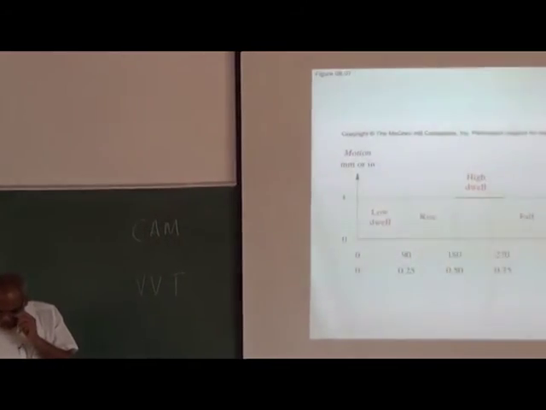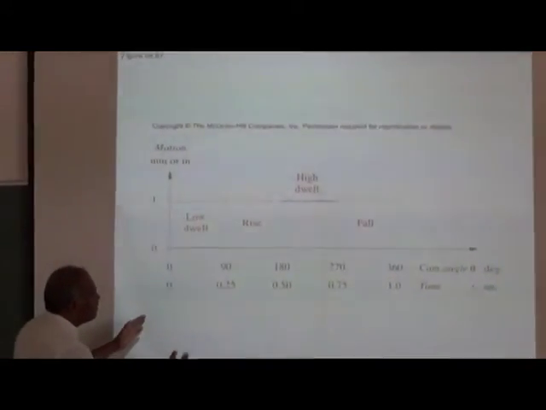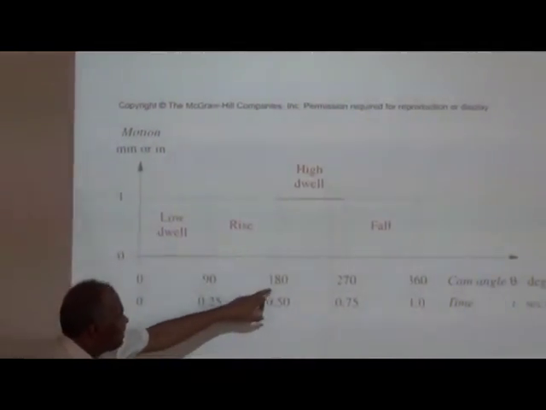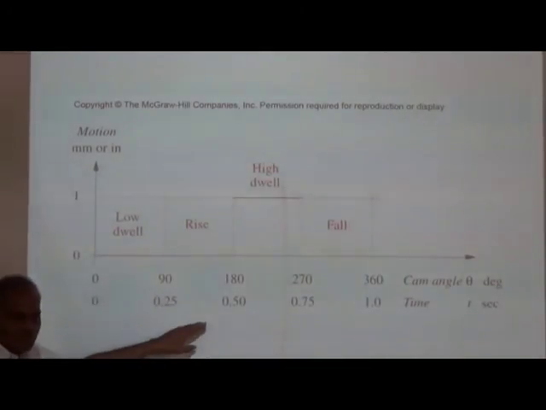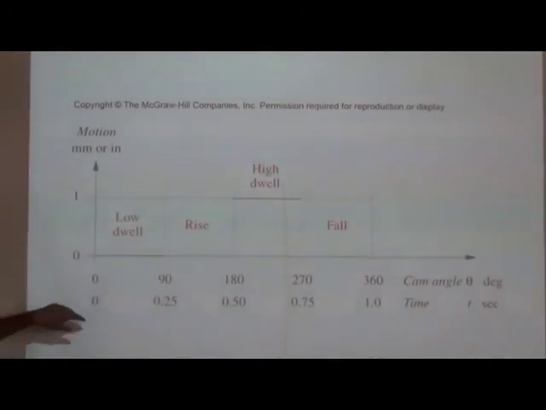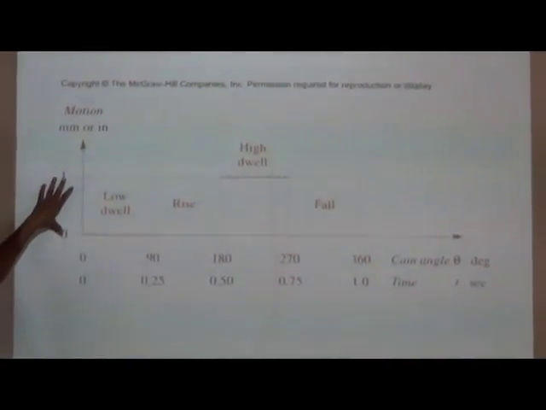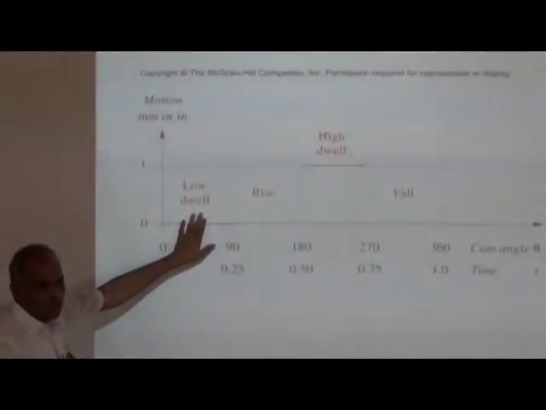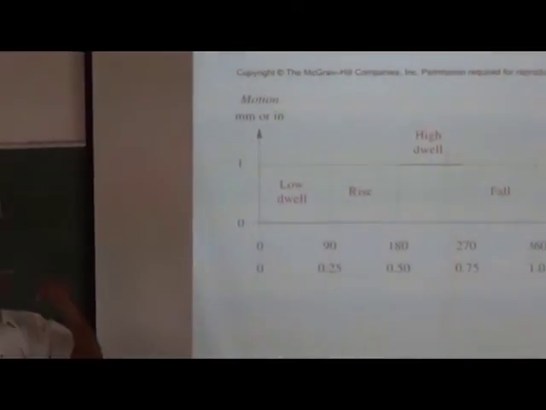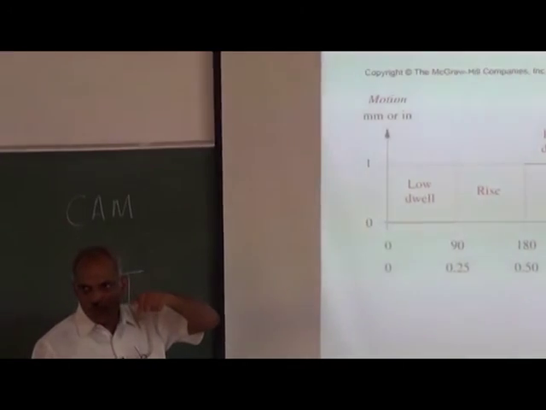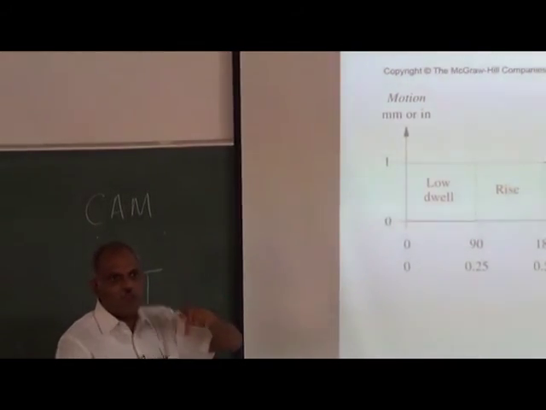So you can design your cam operation into, say, for example, 0, 90, 180, 270 and 360. That is the cam rotation angle, one full rotation. It can be specified in terms of time also, if you know the speed at which it is going to work. Then you can say what its dwell is. Dwell is a period where the cam will be rotating but the follower will not move. So if you want to keep the valve open, that will happen only during the dwell period.